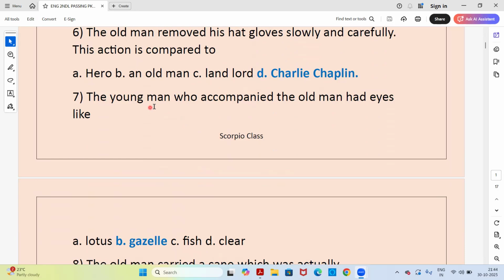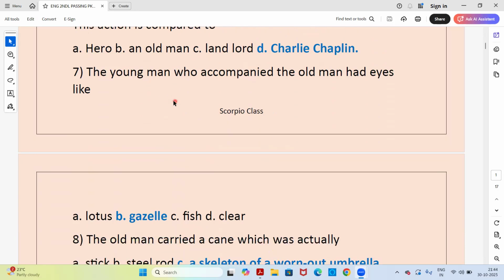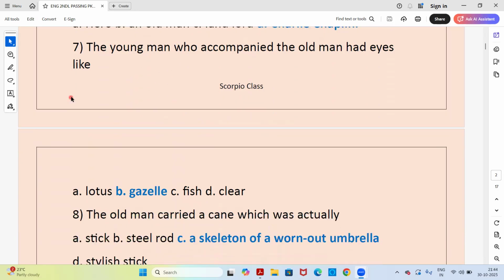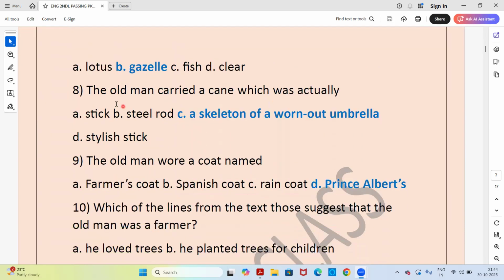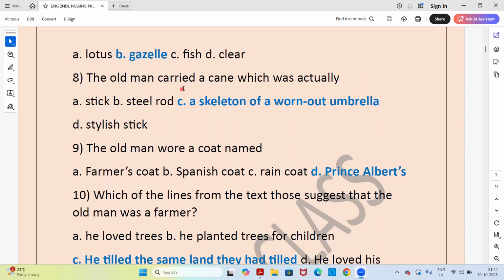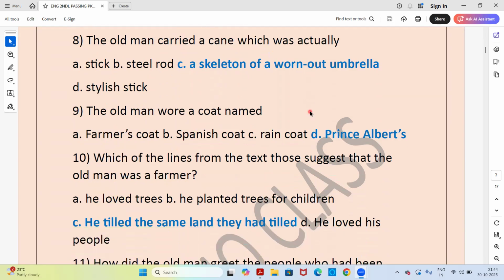Next, the young man who accompanied the old man had eyes like, answer is option B, gazelle. Next, the old man carried a cane which was actually, answer is option C, a skeleton of a worn out umbrella.